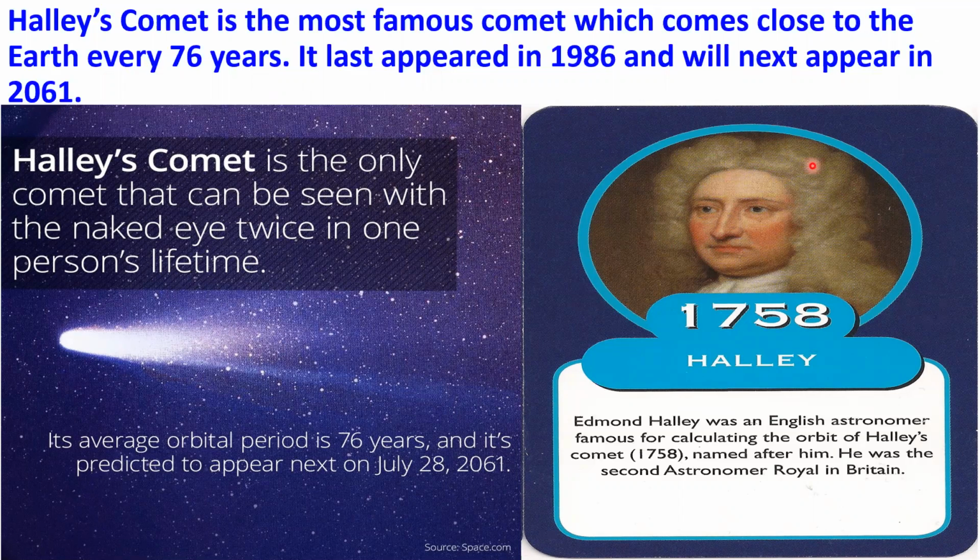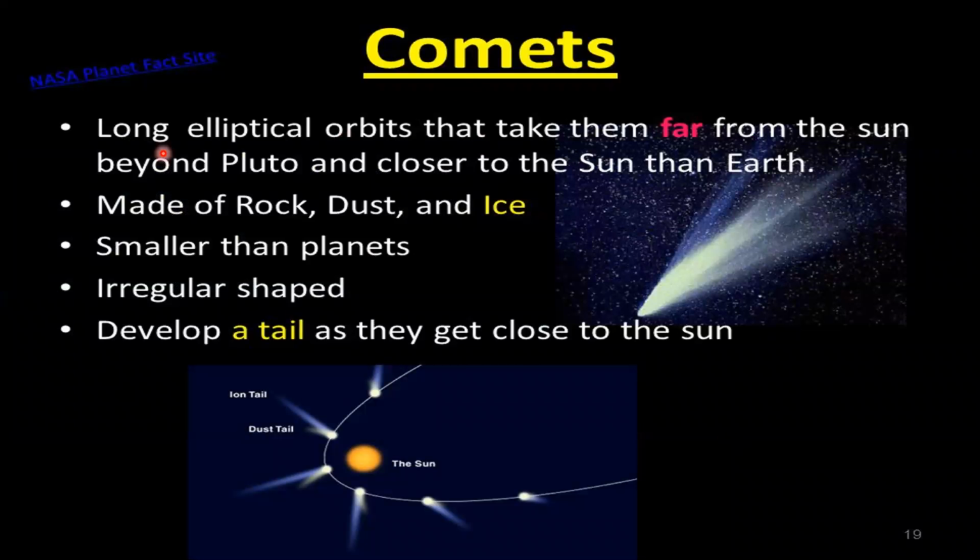And this is the photograph of Edmund Halley, who discovered Halley's Comet. He was an English astronomer famous for calculating the orbit of Halley's Comet. And that's why it is named after him. He was the second astronomer royal in Britain. Comets have long elliptical orbits that take them far from the Sun, beyond Pluto and closer to the Sun than Earth. See, this is the orbit of the comets usually. So when they come closer to the Sun, their tails point away from the Sun.